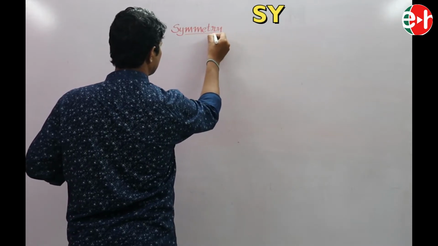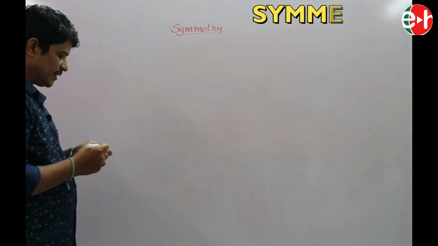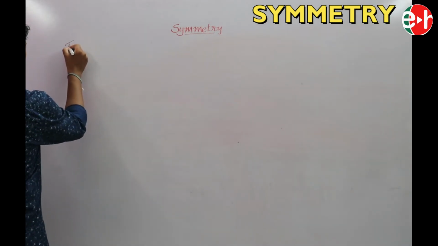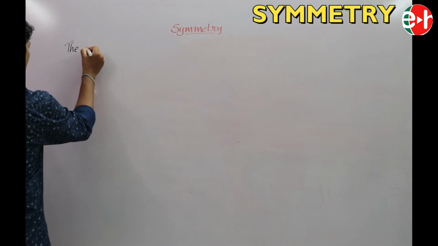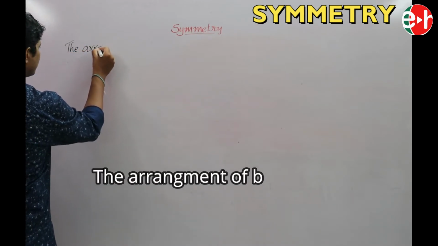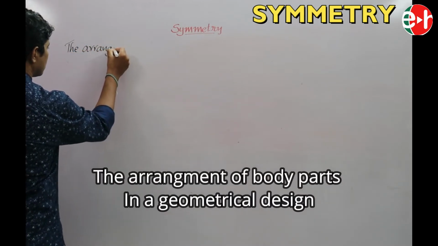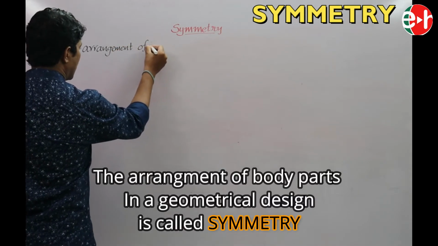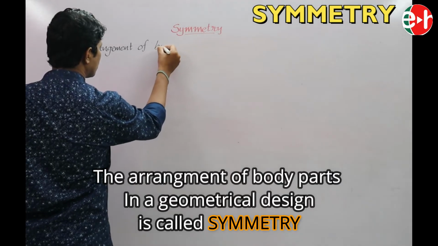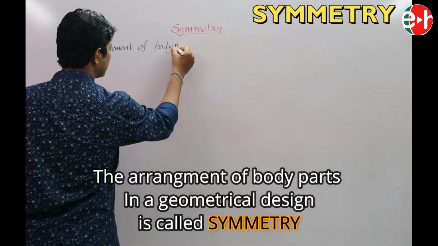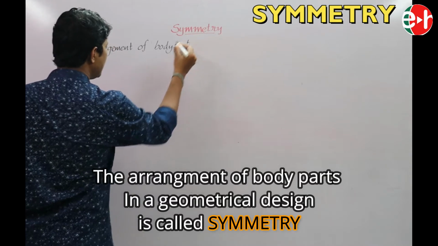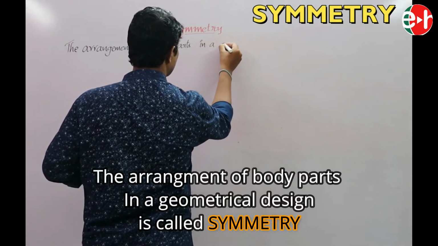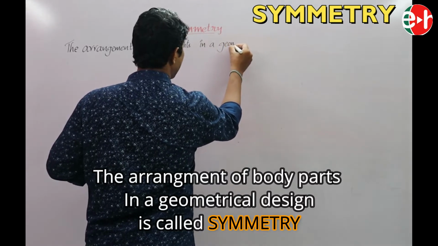Symmetry means the arrangement of body parts in a geometrical design.